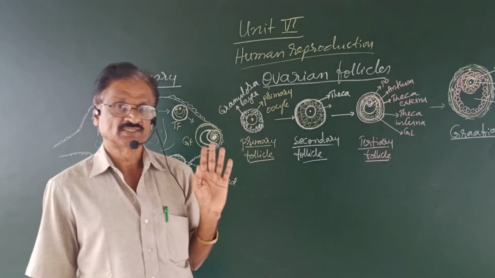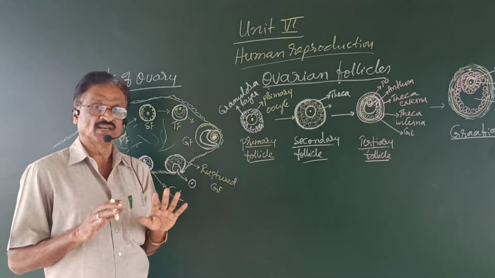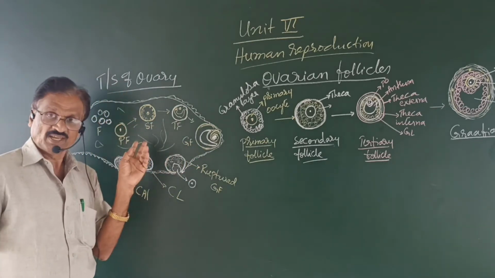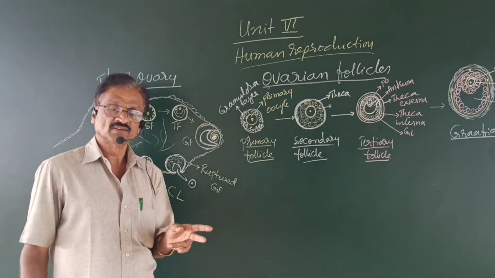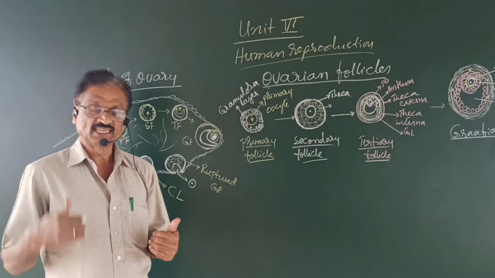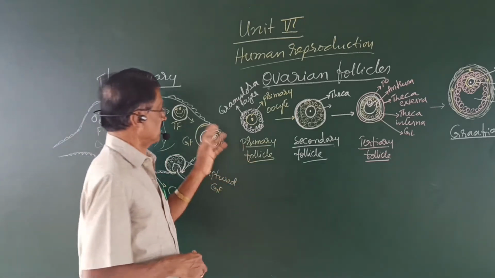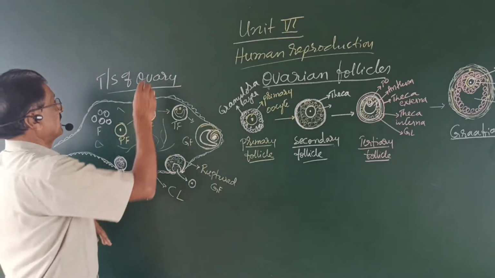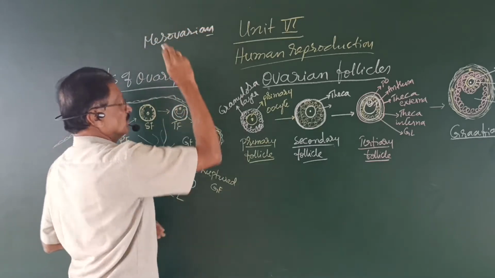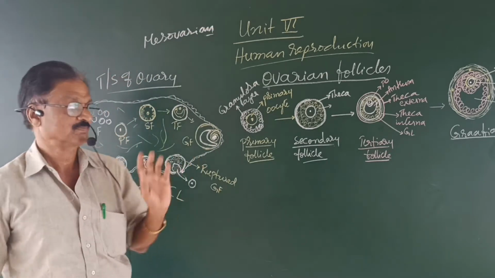What are ovaries? Ovaries are the female sex organs, or female gonads. There is a pair of ovaries in a woman, in the lower abdominal cavity, one on either side. In the body cavity, they are attached by a fibrous connective tissue called mesovarium. This is the connective tissue which suspends the ovaries in the body cavity of a woman.